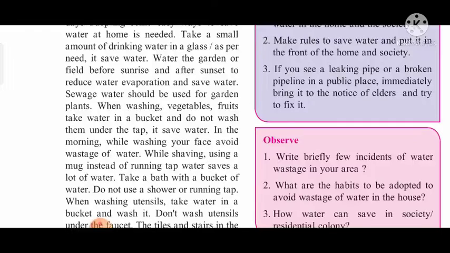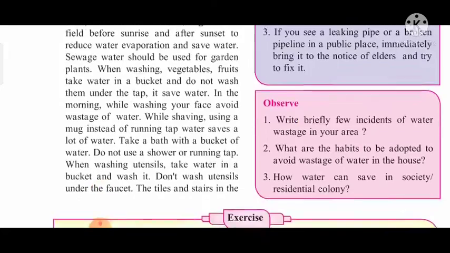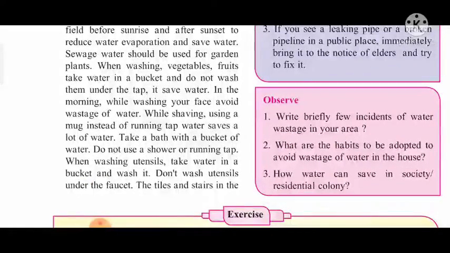When washing vegetables, fruits, take water in a bucket and do not wash them under the tap. It saves water. In the morning, while washing your face, avoid wastage of water. While shaving, using a mug instead of running tap water saves a lot of water. Take a bath with a bucket of water.